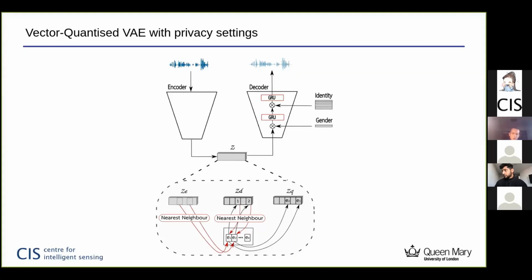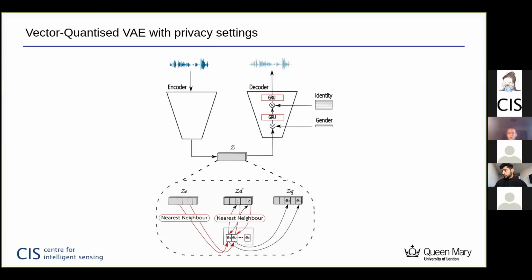The index is then assigned to each region of this latent space, the region of the code word, and then nearest neighbor mapping is applied again with the code words of the code book, such that we get at the end a quantized latent space containing only content information, the vector ZQ.